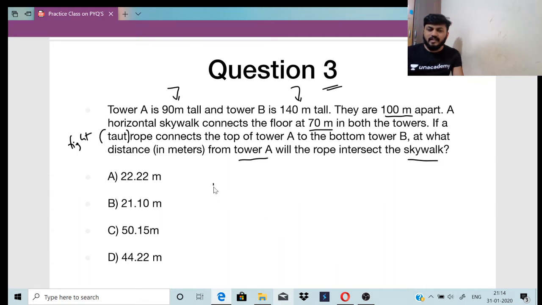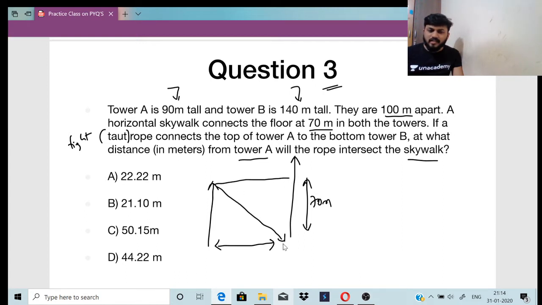Okay, so basically Tower A is 90 meters tall, Tower B is 140 meters tall. They both are 100 meters apart, right? So the height from here is 70 meters. There is a horizontal skywalk here. At what point is it intersecting the skywalk? So that you have to tell me. A rough diagram I have already shown here. So give me the right answer.